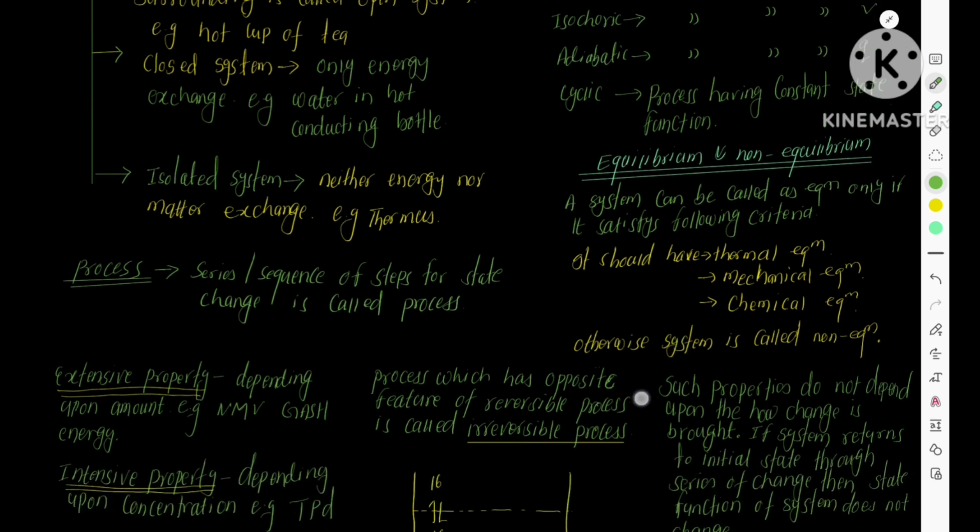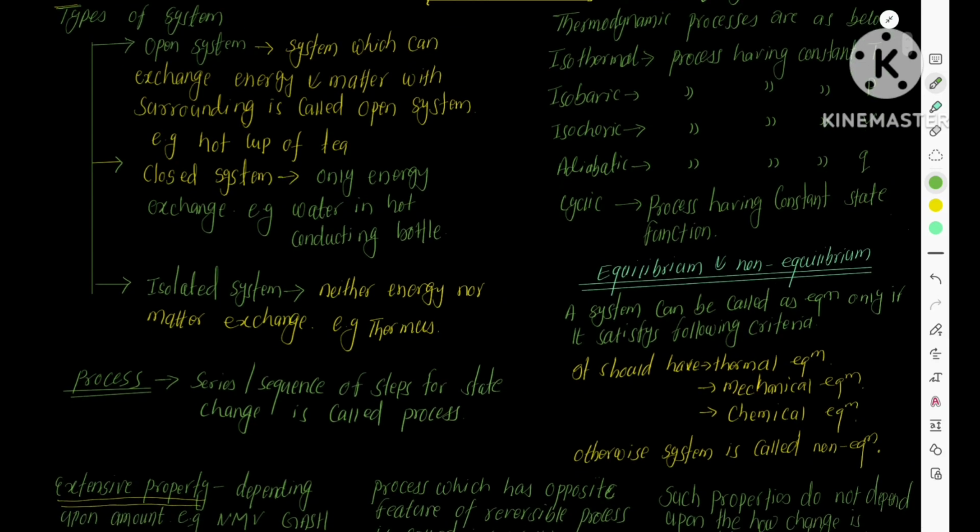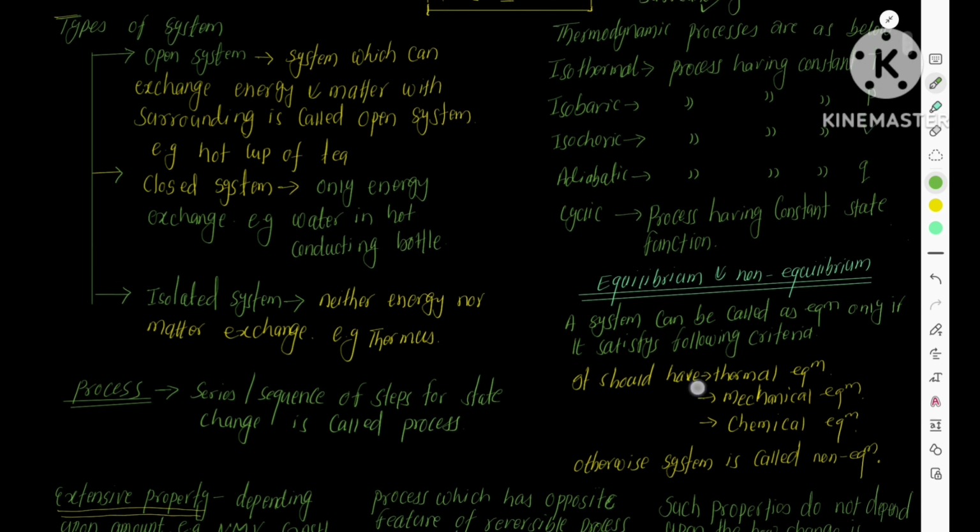What is a process? You need to know what a process is. A thermodynamic system goes from one state to another state through a process. It can be defined as a sequence or series of steps for state change, called a thermodynamic process. Thermodynamic processes are also of different types.